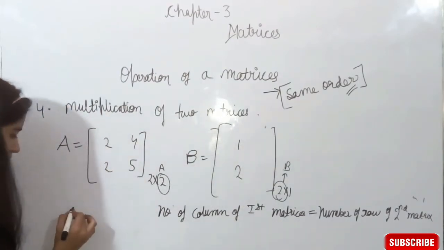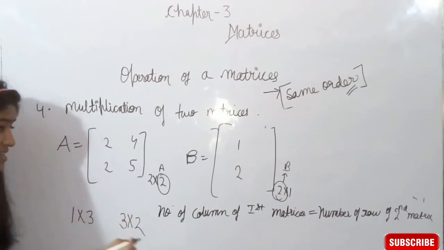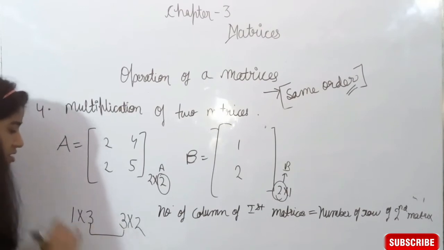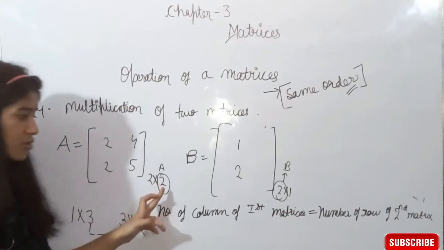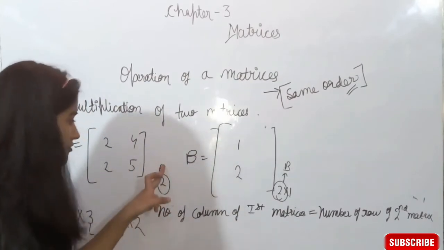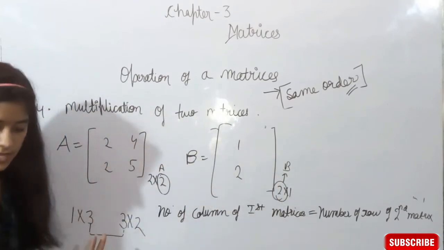If we have one matrix of order 1 cross 3 and another of order 3 cross 2, we can easily multiply them because the number of columns of the first matrix is equal to the number of rows of the second matrix. So here the number of columns of A is equal to the number of rows of B, so the two matrices are multiplicable.